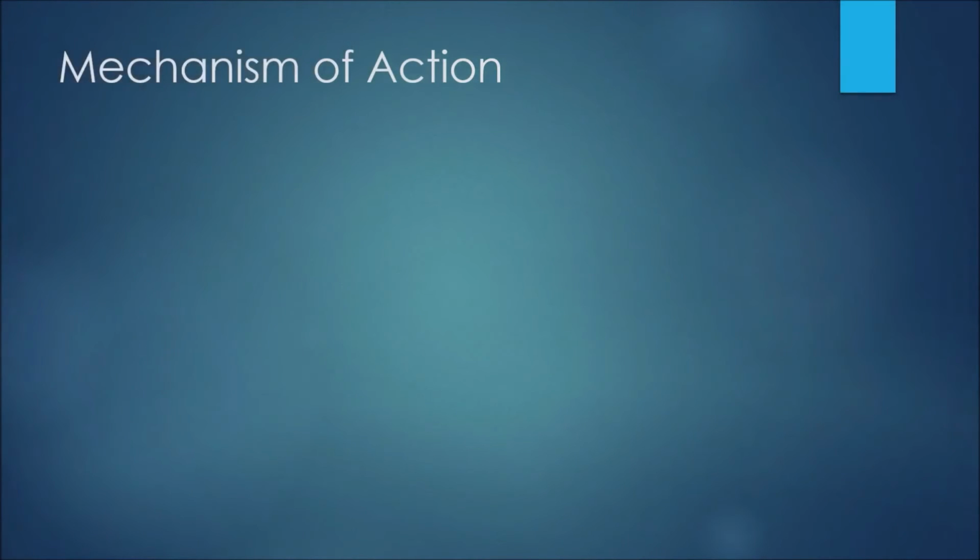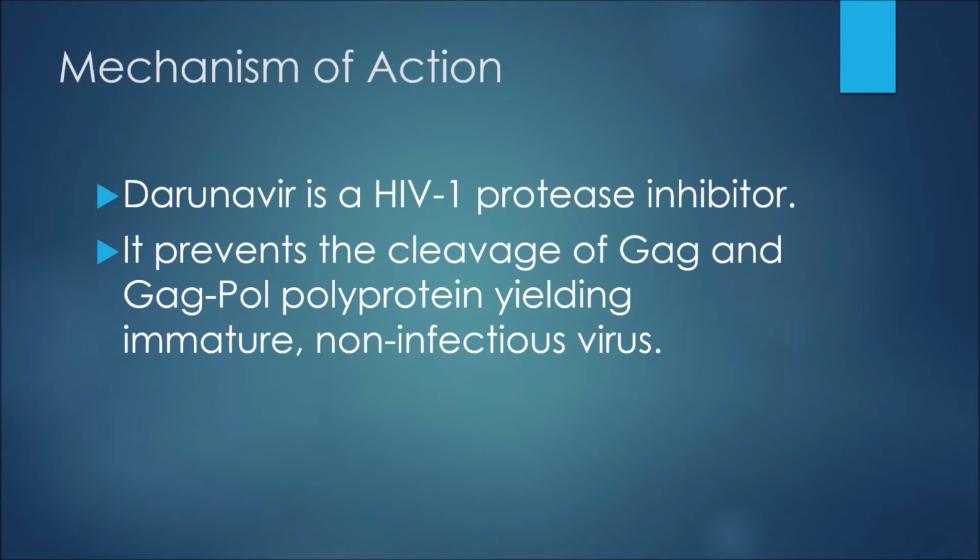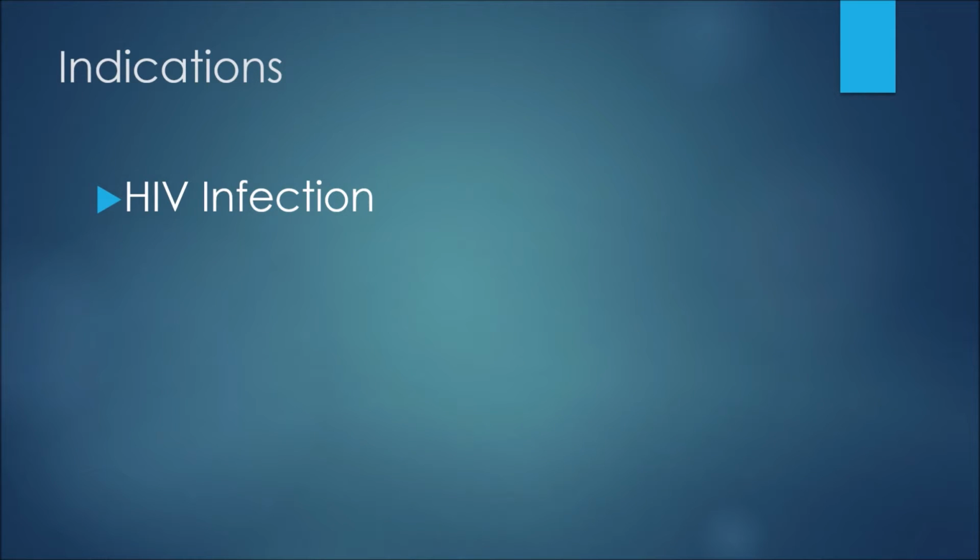So the first thing to discuss here would be the mechanism of action, or how this medication works. So Darunavir is a HIV-1 protease inhibitor. It prevents the cleavage of GAG and GAG-POL polyprotein, yielding immature, non-infectious virus. In terms of indications or reasons we would prescribe this medication to a patient, well, we would often see this medication prescribed in the treatment of an HIV infection.